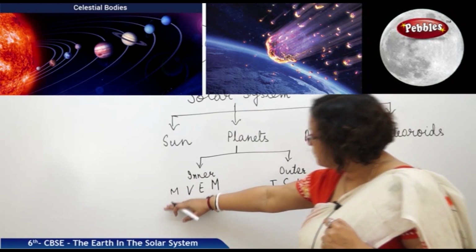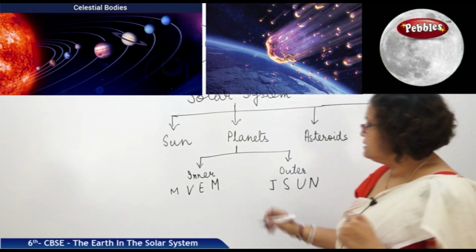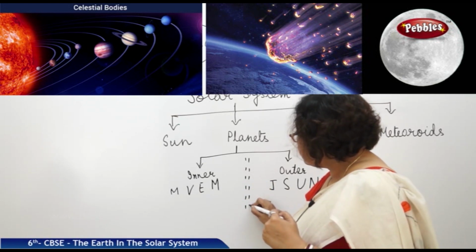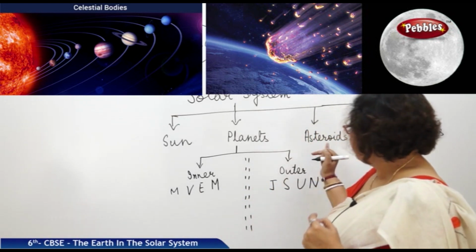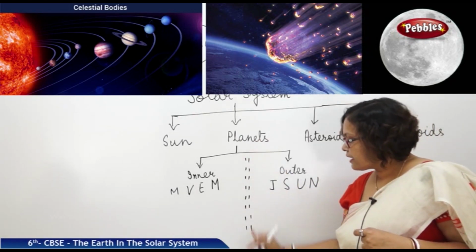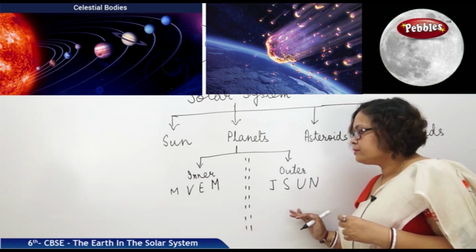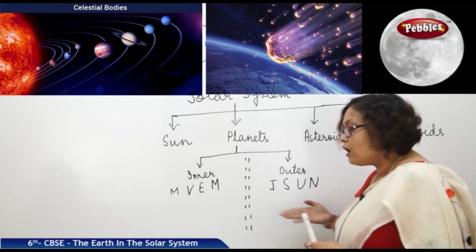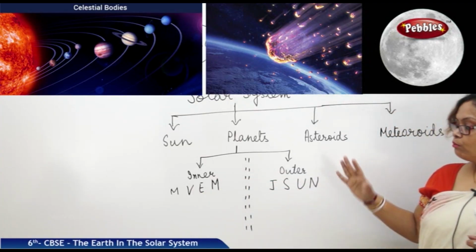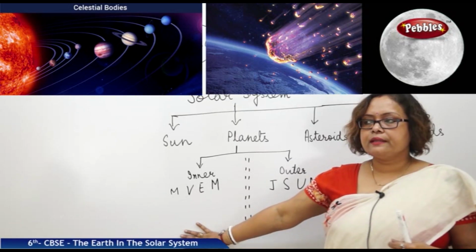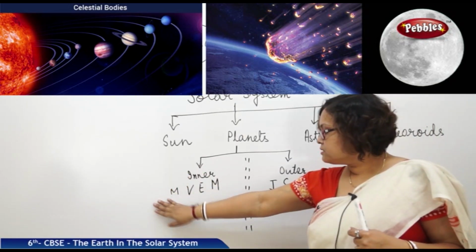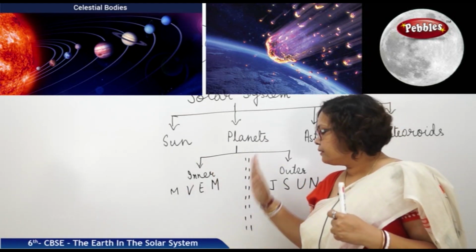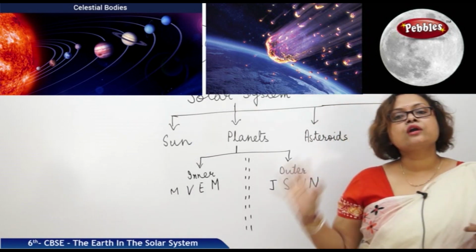In between the inner planets and outer planets, there is a division, we can say that God has divided it with the asteroids. Asteroid belt is there that is actually dividing inner planets and outer planets. Now, what are the specialities of the inner planets and how are they different from the outer planets? Mostly, the inner planets, let me name them once more: Mercury, Venus, Earth and Mars. All of them are rocky planets.